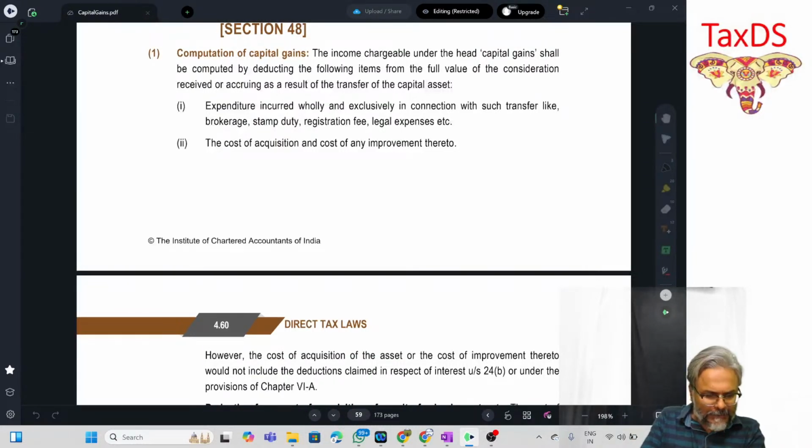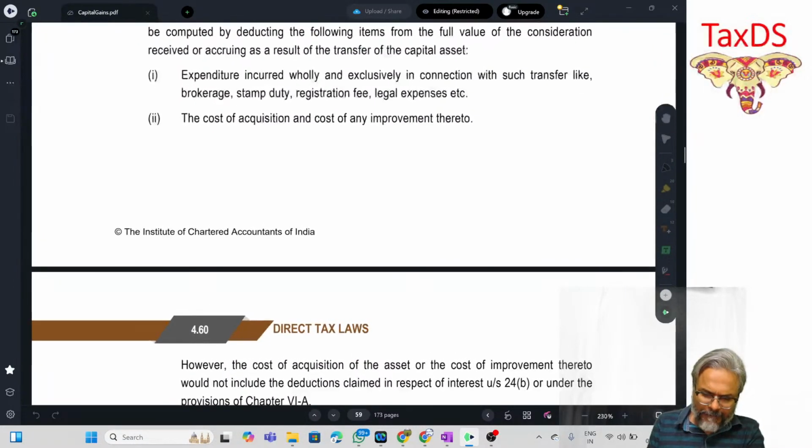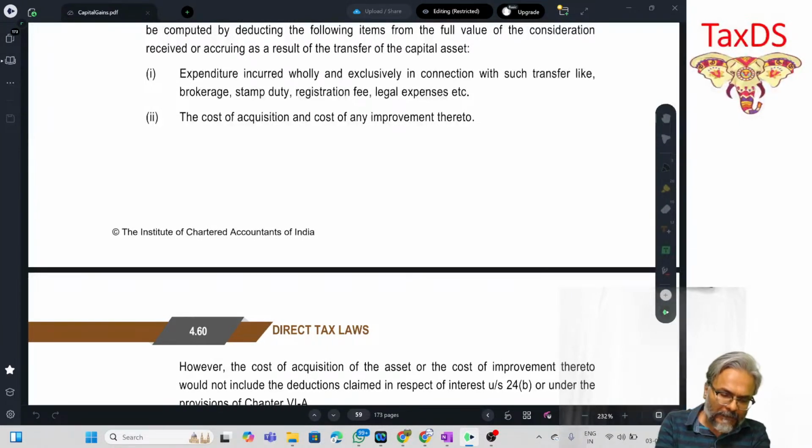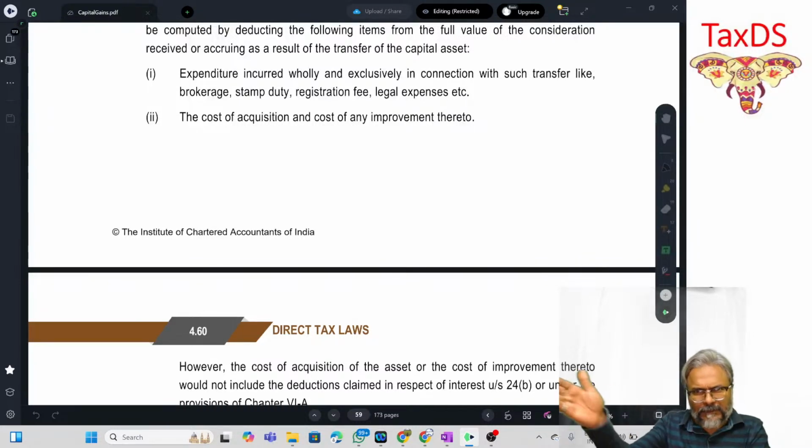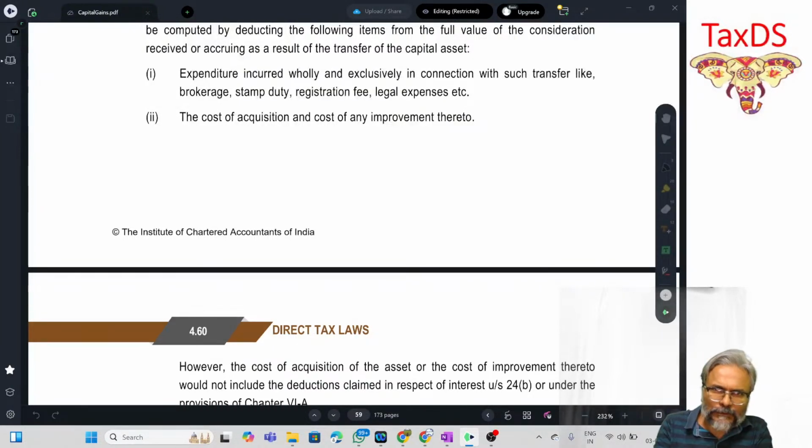Students, before I proceed further, my sincere request to all of you: yesterday I told you that the Budget of 2024 was really two budgets, and the main budget was the one after the election, so the effective dates when each provision has to be implemented differ across the various amendments.